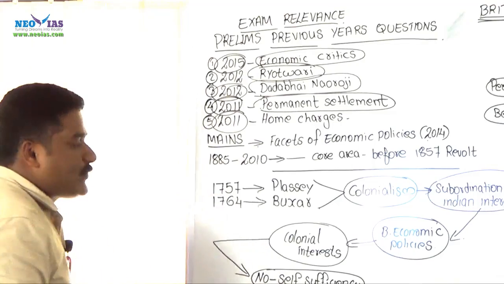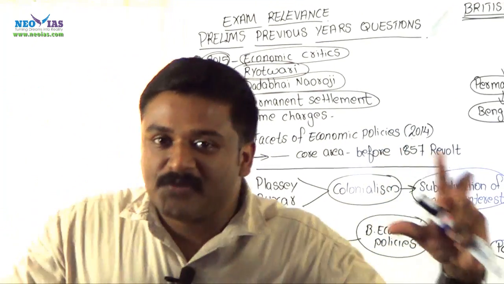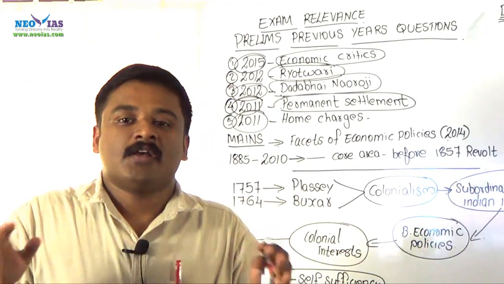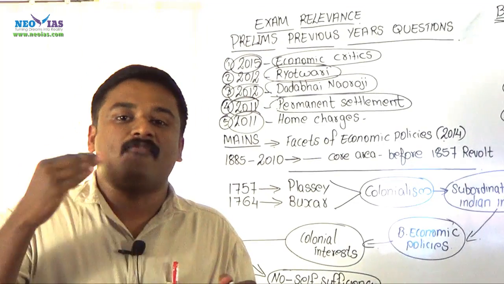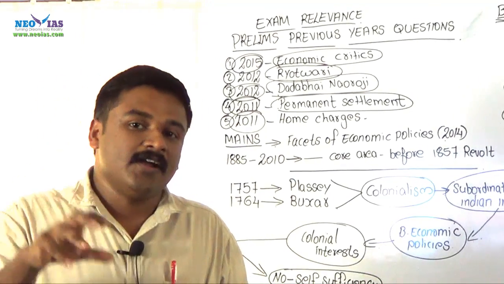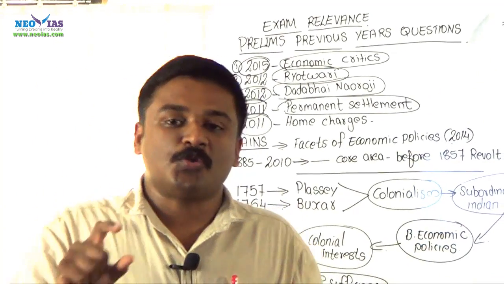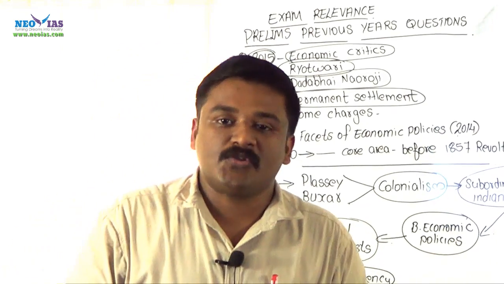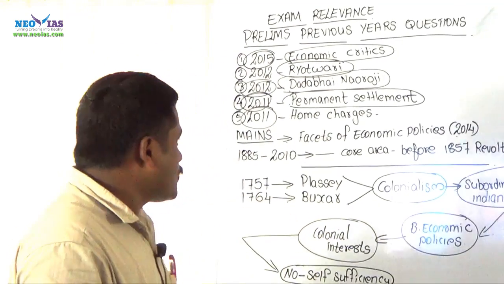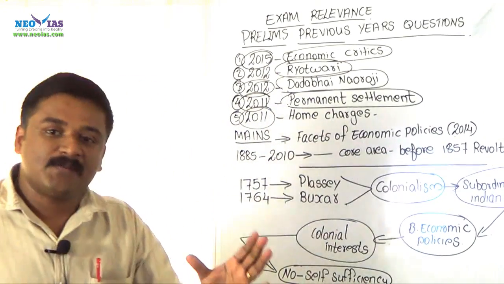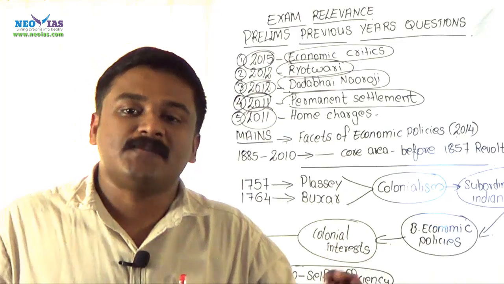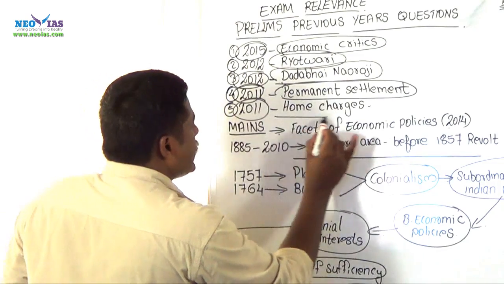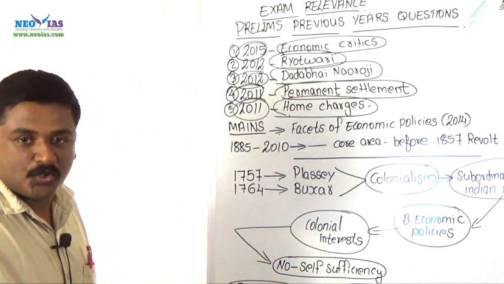Then in 2011 again there was a question related to home charges, the basic constituents of home charges. We have seen there were different theories, different notions given to the draining of wealth from India to England, and here these home charges constitute one of the important constituents of this draining of wealth from India to England. So it was about home charges, its basic constituents or basic elements. There was a question from these economic policies of the British, asked in 2011.